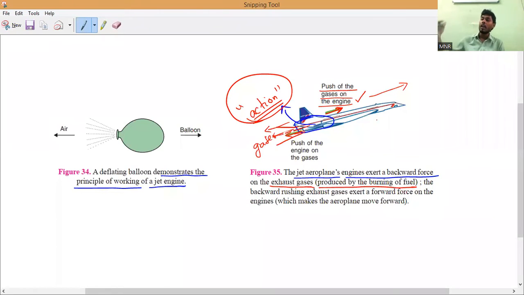Are you understanding? The aeroplane exerts force on gases by burning fuel. It will release a huge amount of gases. That is what we call action. Whenever a huge amount of gases comes in the backward direction, these gases will exert force in the forward direction on the jet engine, so that the jet engine will start flying. Is it okay? Have you understood? Please respond. Yes or no?